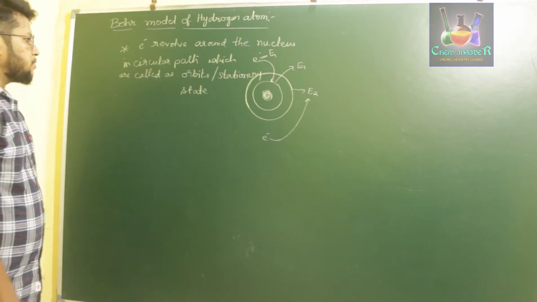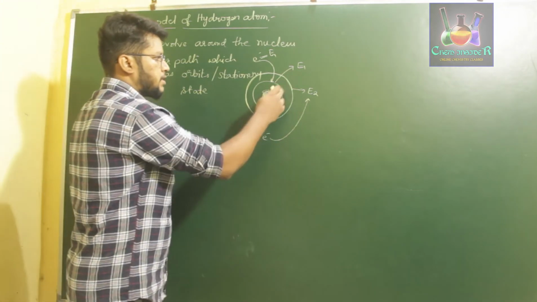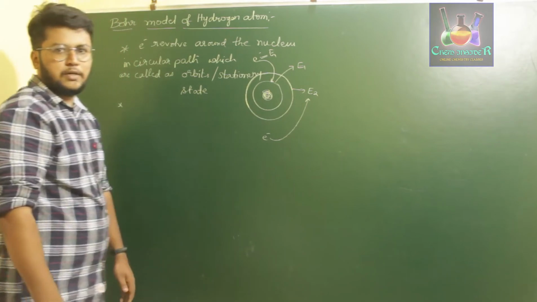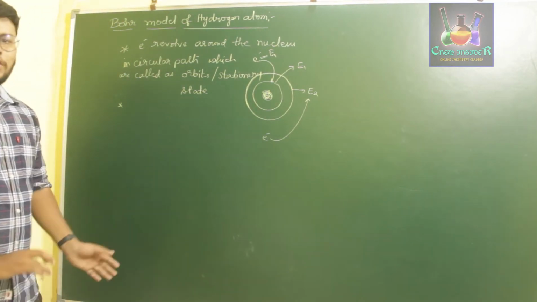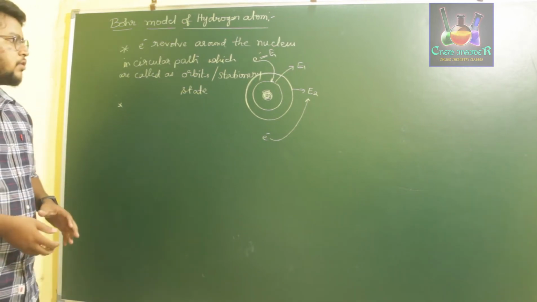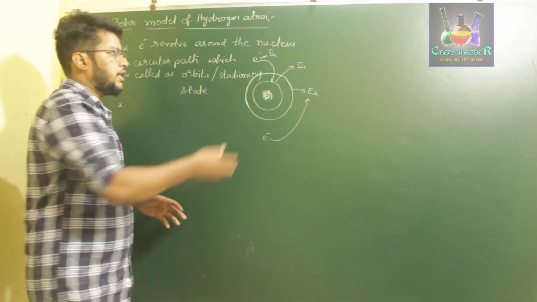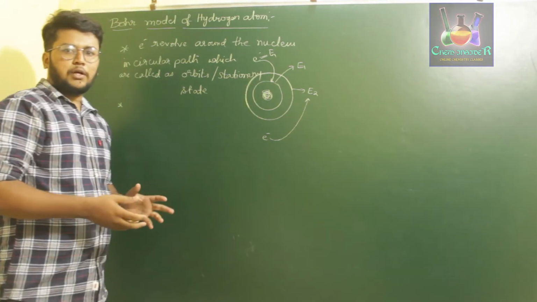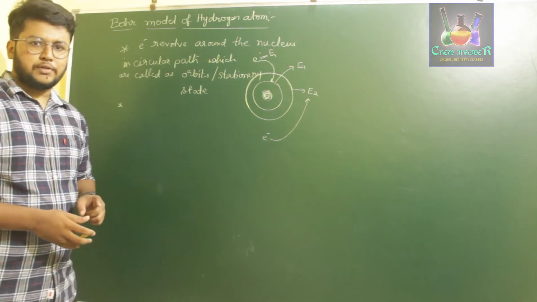In the second proposition, he said that the energy of each of these orbits will not depend upon time. That is, the energy will neither increase nor decrease with respect to time. Even though Niels Bohr said that the energy level does not depend upon time, he said that the energy of an electron can be changed.